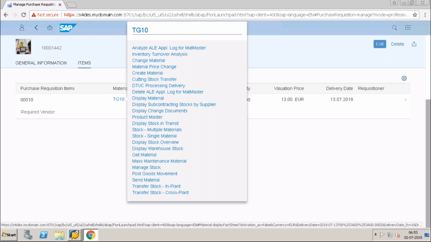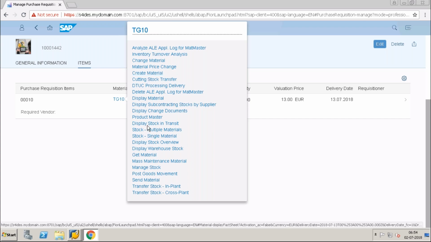So what are all the relevant transactions or relevant information we want, like using MMPE, or we can change the mass maintenance for material, and setting a deletion indicator, and last changes, and transfer postings, all these things. Your material price change, MR21, all these things you can do just by clicking from any kind of transaction using Fiori only. So this is also one of the important features. That is what I'm saying, using Fiori apps, all these things are possible.